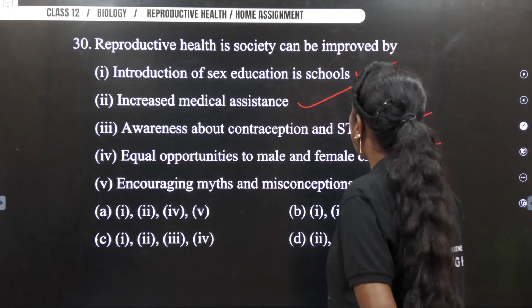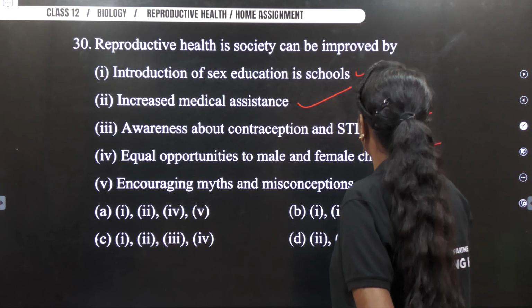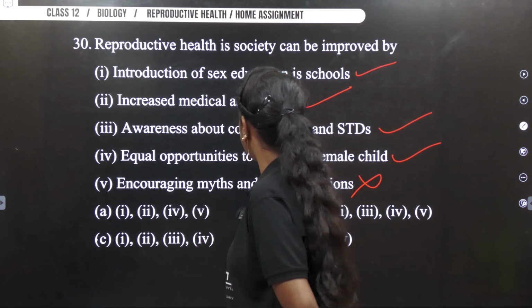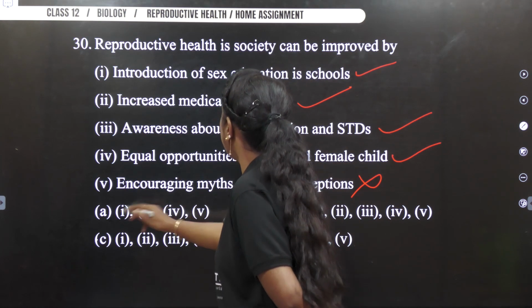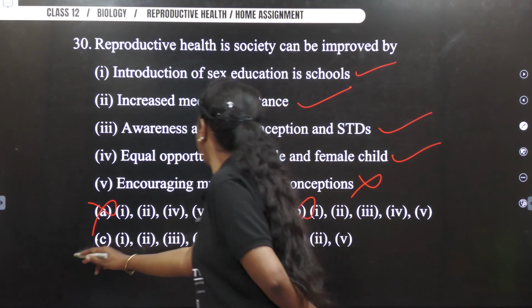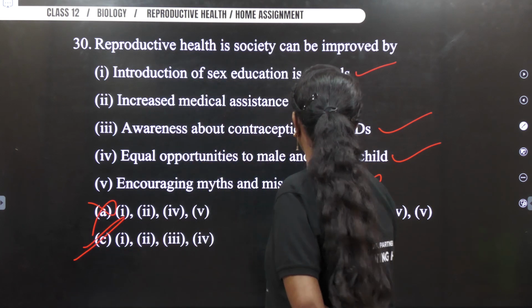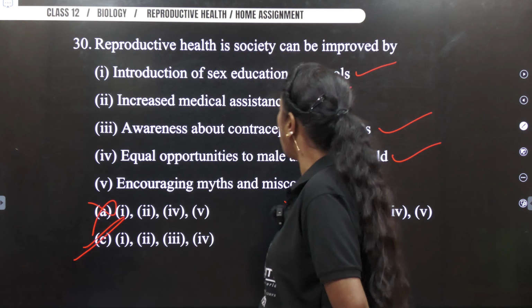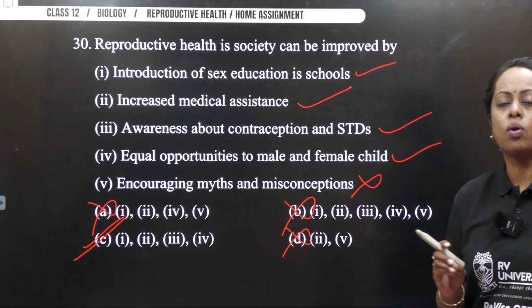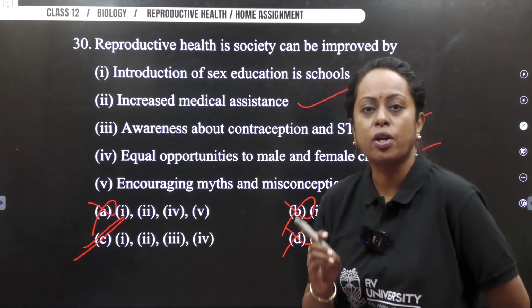True. Encouraging the myths and misconceptions. This is wrong. So thereby your answer is what? 1, 2, 3 is not there. This is wrong. 1, 2, all is there. Wrong. This should be our answer. So I'm marking option C. This is wrong. So thereby the last question answer was option C. Go ahead, check whether you have marked your option.